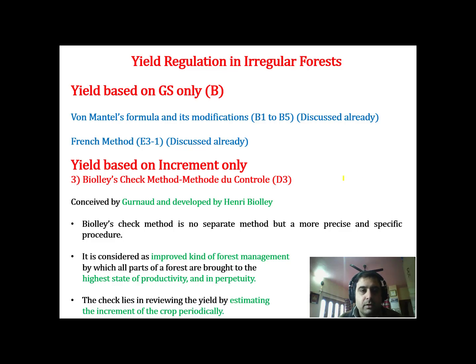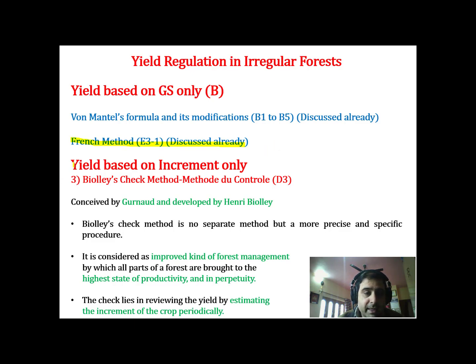Welcome back. Today we'll be discussing yield regulation in irregular forests. Now the yield in irregular forests can be based on growing stock, in which we have von Mentel's formula and its modifications. We may recall that these methods have been applicable to regular forests, which we have already studied. And there is also one French method which has applicability in regular forests as well as irregular forests.